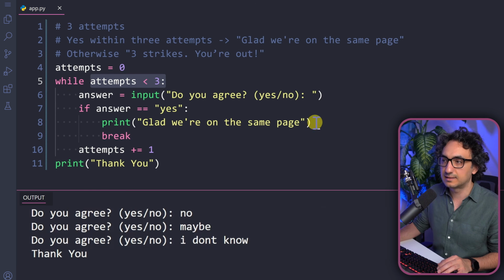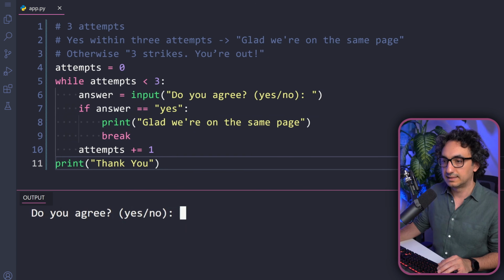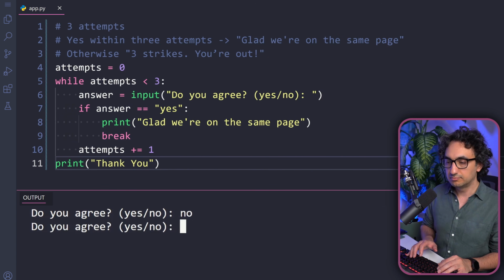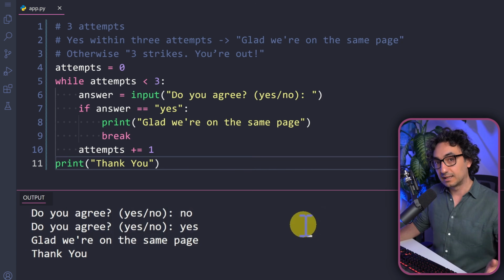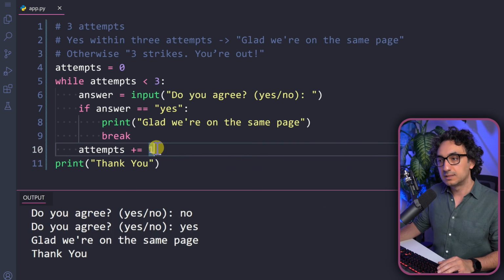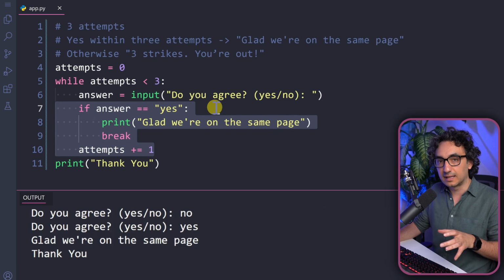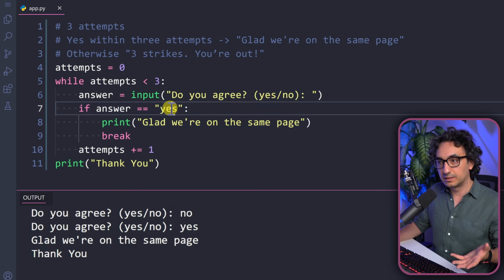Now let's go and test whether this is gonna work over here. If we get yes, it's gonna break and give us this message. So let's say for the first one, it was no, but for the second one, we have yes. As you can see, the system didn't ask us for a 3rd time because we fulfilled this condition inside the while loop. The answer from the user is yes, and we fulfilled this condition.